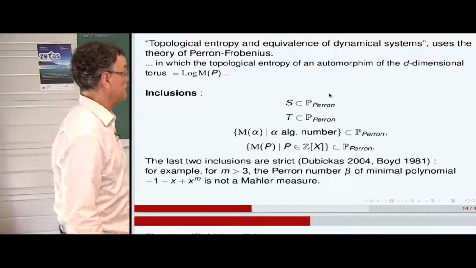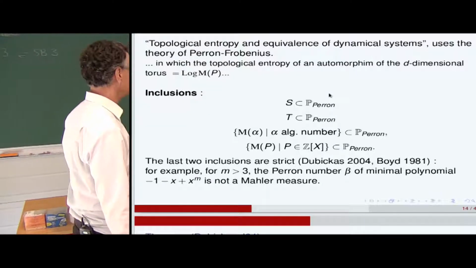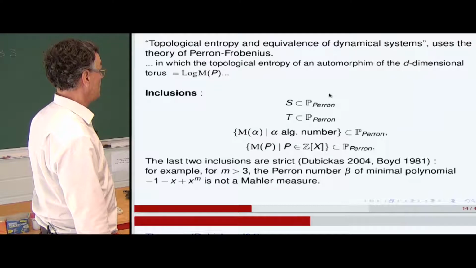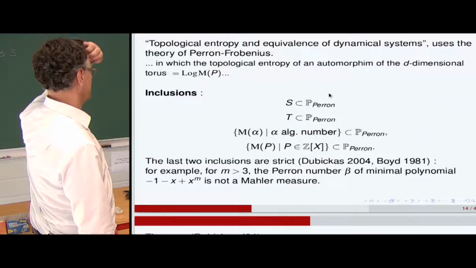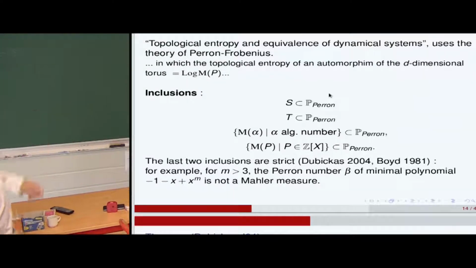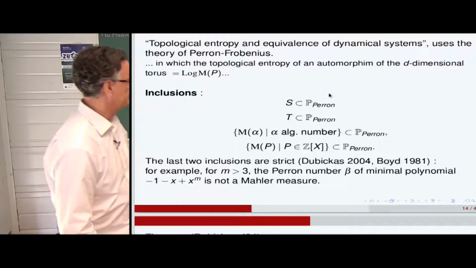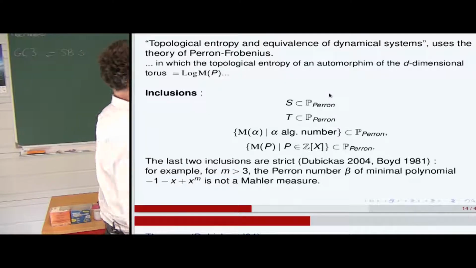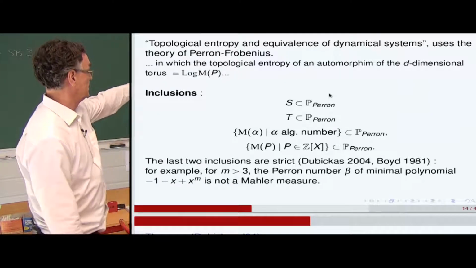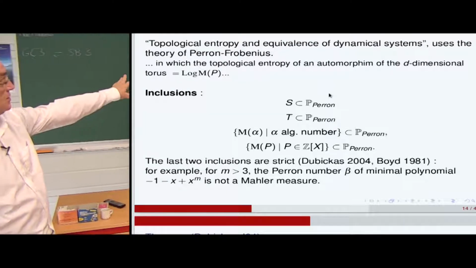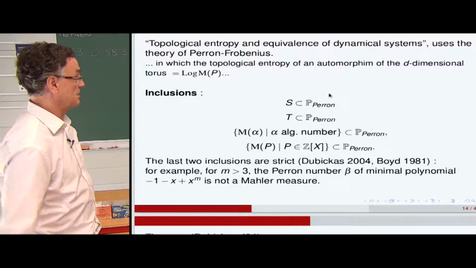That's a result of Dubickas in 2004, and Boyd also gave an example. So the proof of that is not that easy. The Perron number which has this trinomial as minimal polynomial is not a Mahler measure.